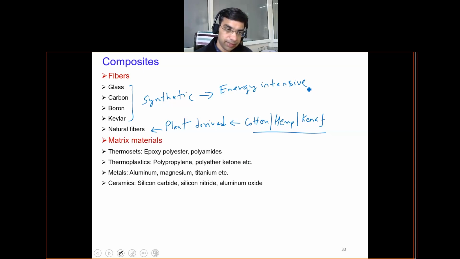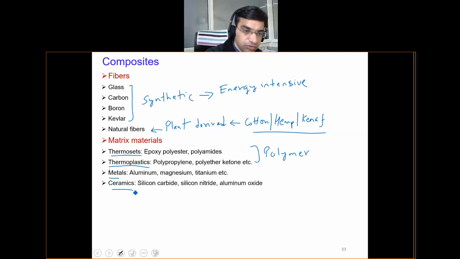And if we talk of matrix, I have already discussed. The matrix either can be polymer. We have discussed that if it is a polymer, it will be either thermoset or thermoplastic. Or out of the polymer, it can be metal or it can be a ceramic. So here are some examples in each category. Like thermoset, we have epoxy, polyester, polyamides. For thermoplastics, we have polypropylene, polyketone. There can be many more.